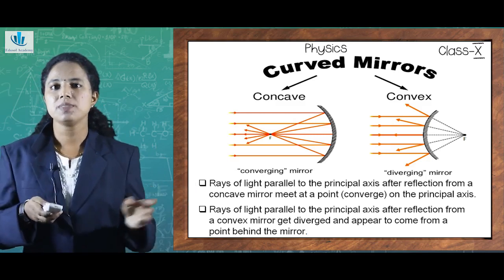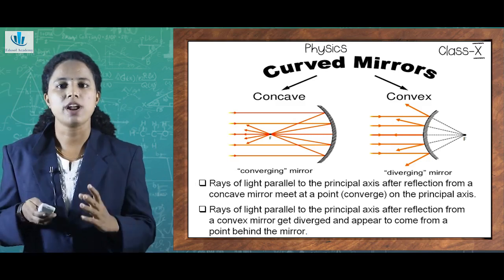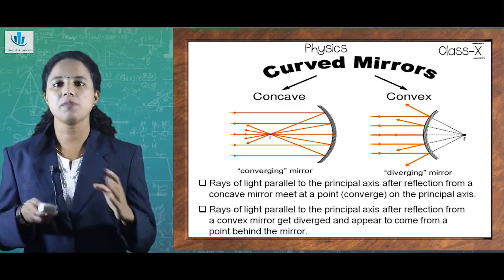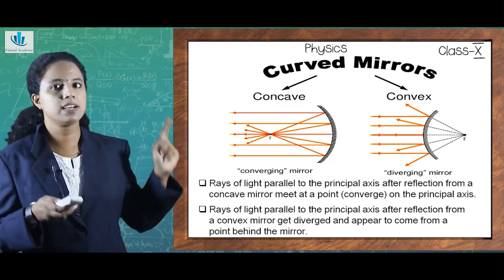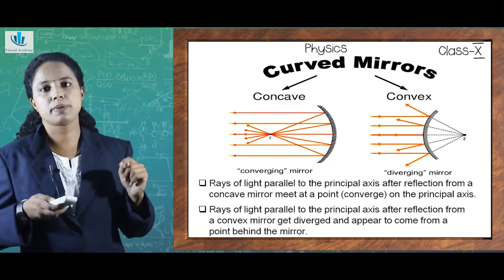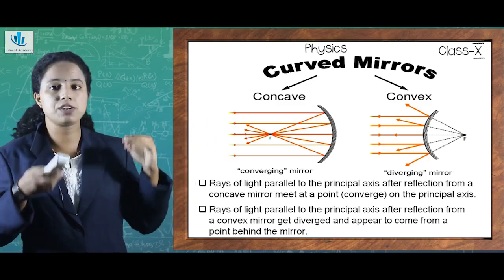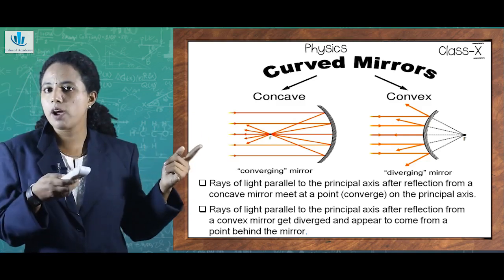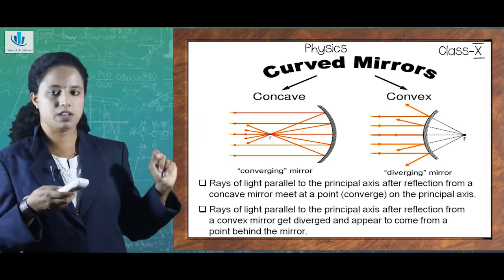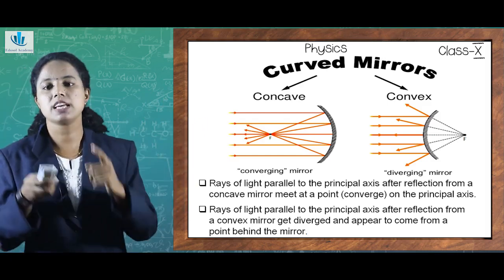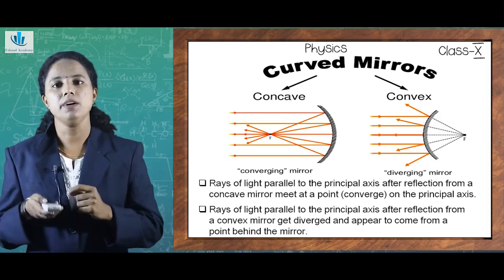So, what may be the opposite? A mirror which is capable of diverging the rays falling on it is called a diverging mirror, or a convex mirror. This is clear from the convex mirror image: the rays of light parallel to the principal axis of a convex mirror, after reflection, appear to diverge from a point. Where is that point? For a convex mirror, it is behind the mirror. What about a concave mirror? In the case of a concave mirror, that focus or point is in front of the mirror.